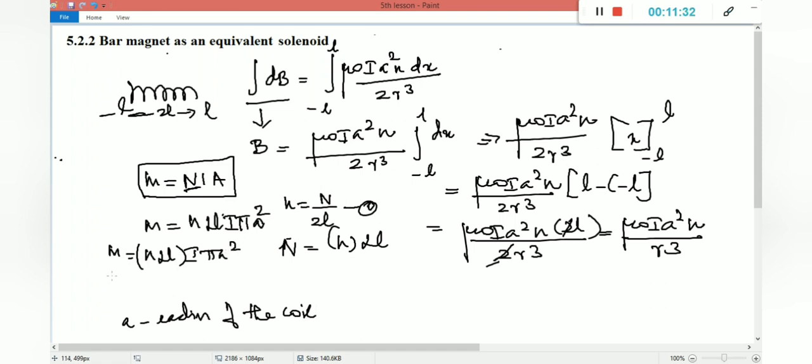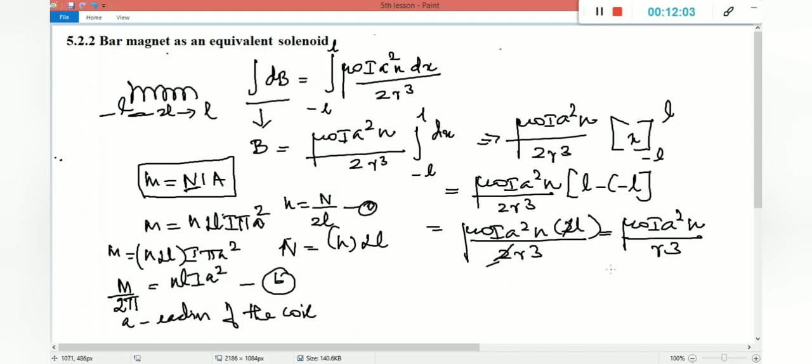We can get pi to the left side of the denominator, right? Not pi alone, you can get 2 pi to the left side of the denominator, M by 2 pi. The remaining terms are n into L into I A square, right? So consider this as equation B.